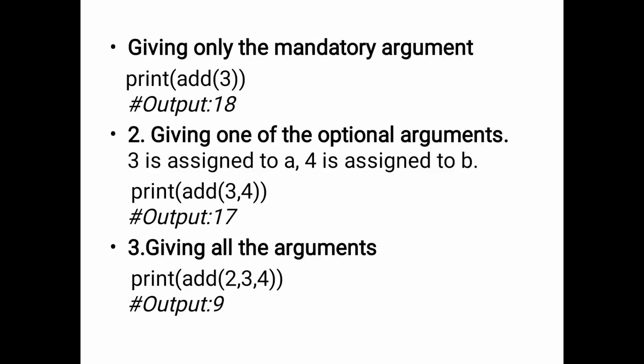In the next case, all the arguments are given at runtime, so we can update the values also. The b and c values, 5 and 10: b is equal to 5, c is equal to 10. Both values are updated here, so we are getting the runtime values. Print add of 2, 3, 4, and the output is 9.